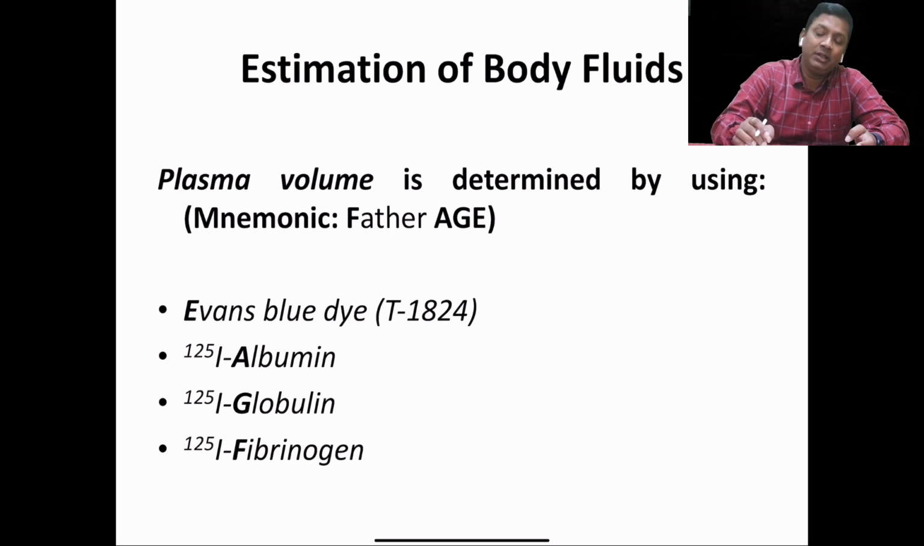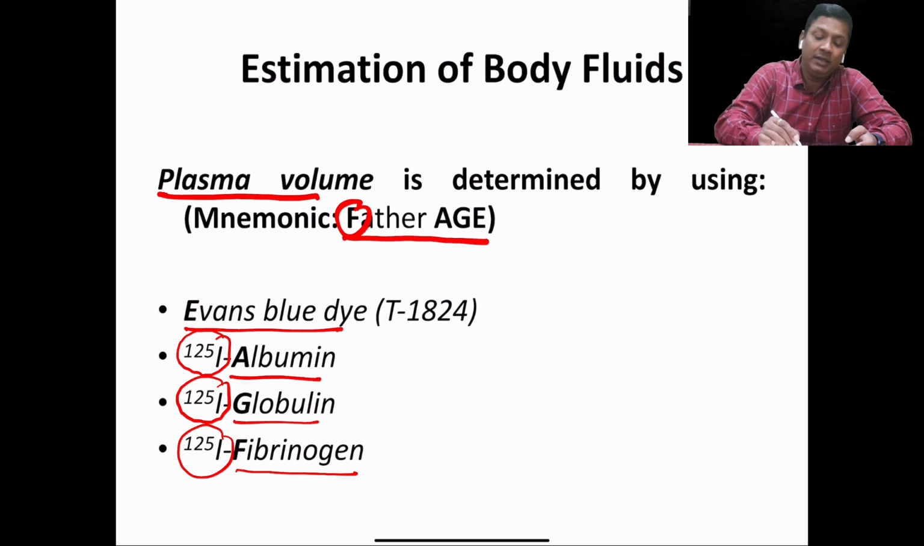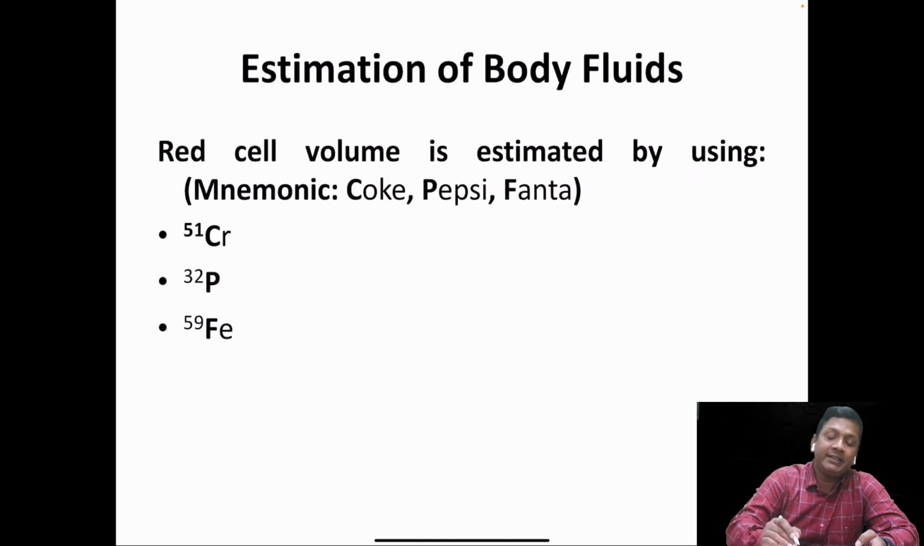In the dilution principle, to estimate the plasma volume, we use the Evans blue dye, radioactive albumin, radioactive globulin, radioactive fibrinogen. The albumin, globulin and fibrinogen are labeled with iodine 125, which is radioactive. To remember, the mnemonic to estimate the plasma volume is FAGE. F stands for fibrinogen, A stands for albumin, G stands for globulin, and E stands for Evans blue dye.